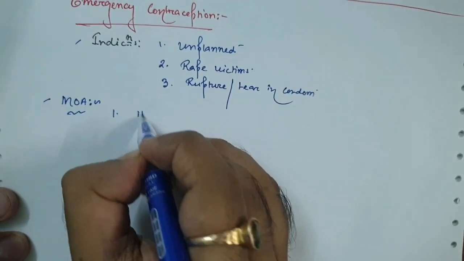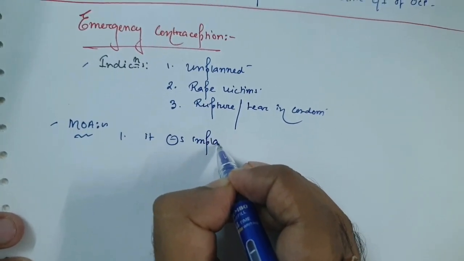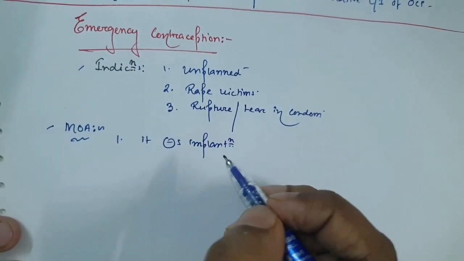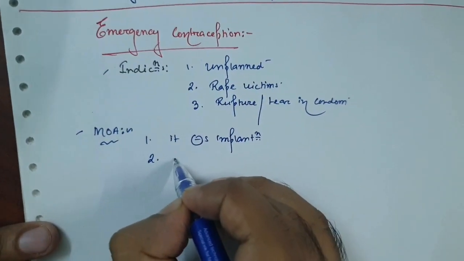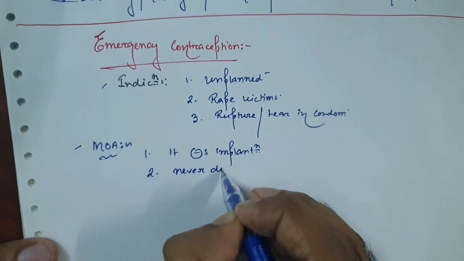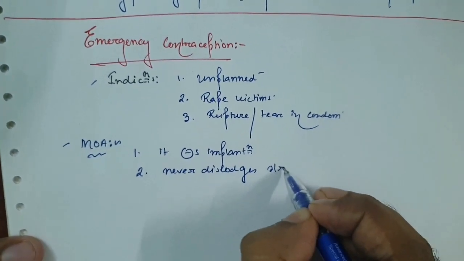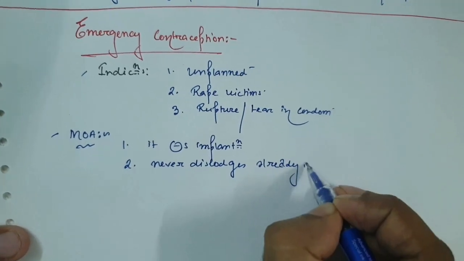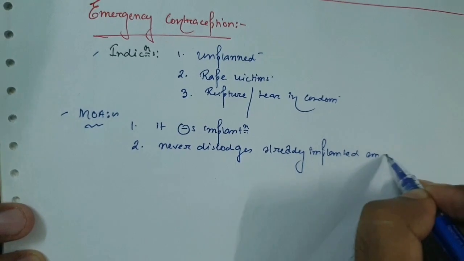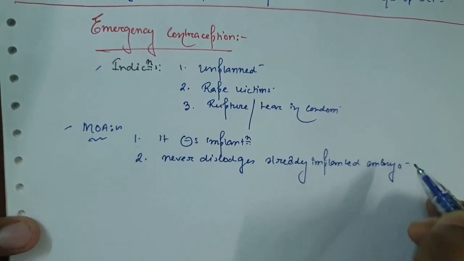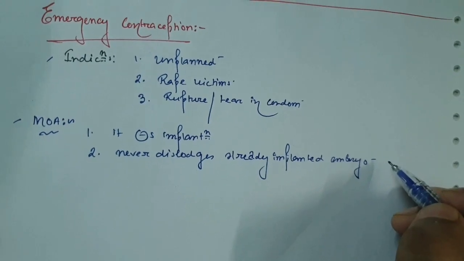Now next question, how they act or mechanism of action. Number one, it inhibits the implantation process of the fertilized ovum. Number two, it never dislodges the already implanted embryo. So it is never an abortifacient.